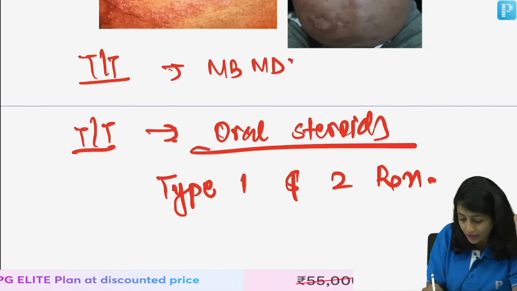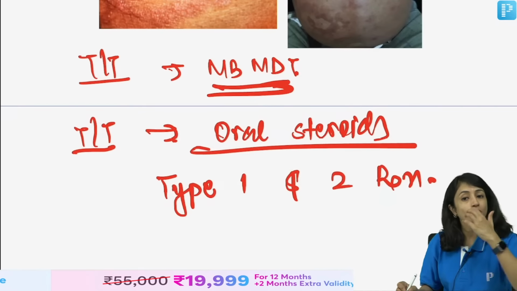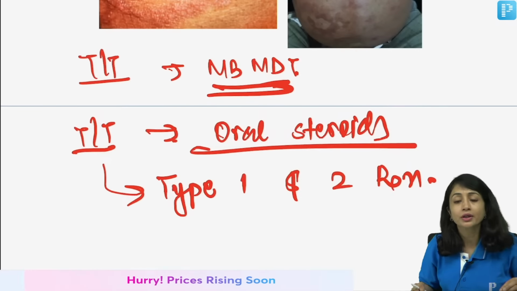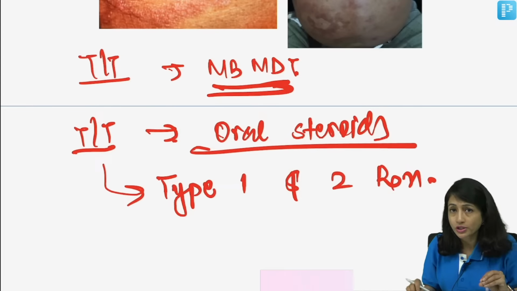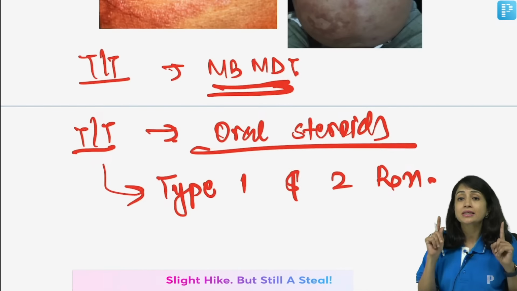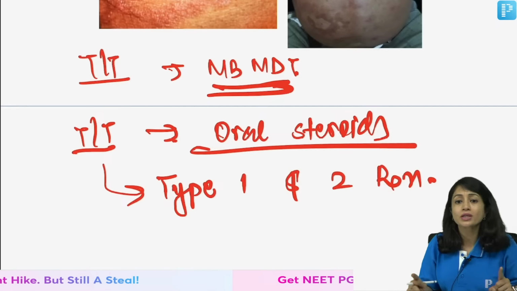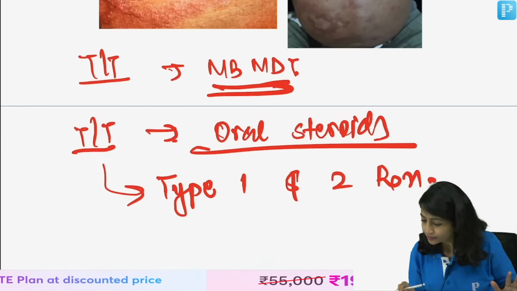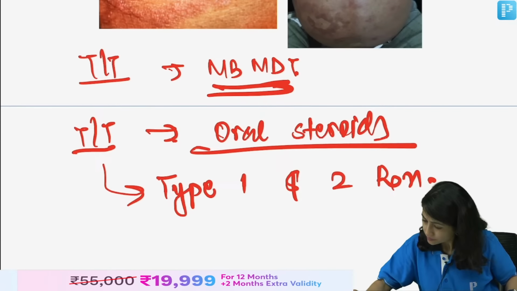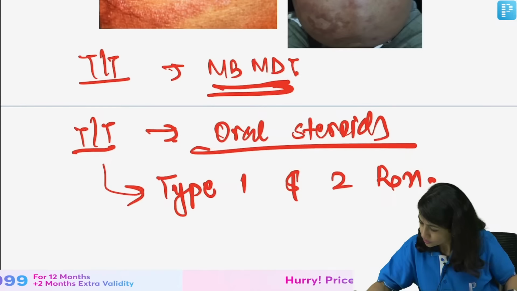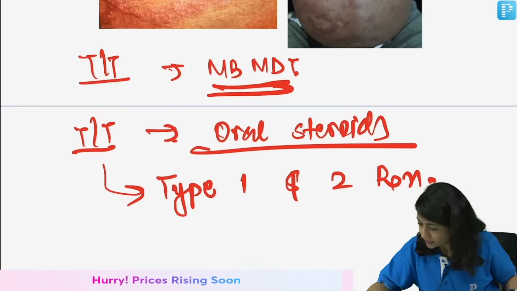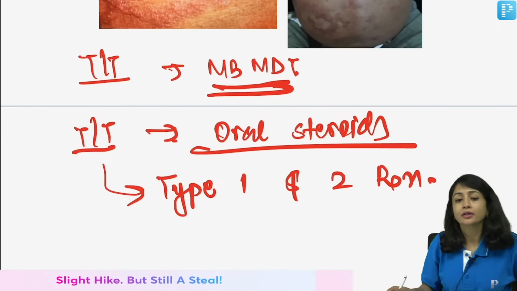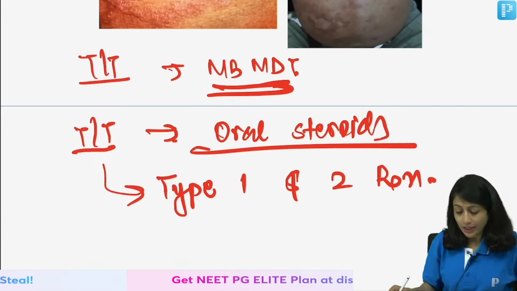I am not covering that. You know there are 3 drugs, but what I am talking about is the treatment of type 1 and type 2 reaction. Both the reaction, my treatment of choice is oral steroids. Thalidomide is a second line treatment of choice in type 2 reaction. It is not the first choice drug. Clear? Yes, good. NSAIDs can be given in type 1, right? So, oral steroids are the drug of choice for type 1 and type 2 reaction.